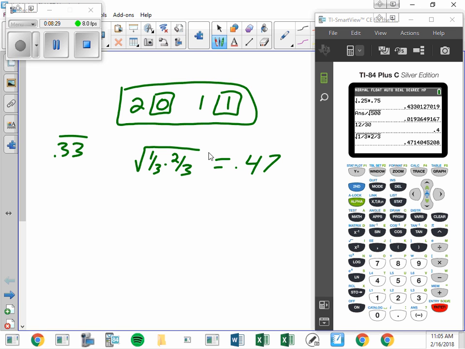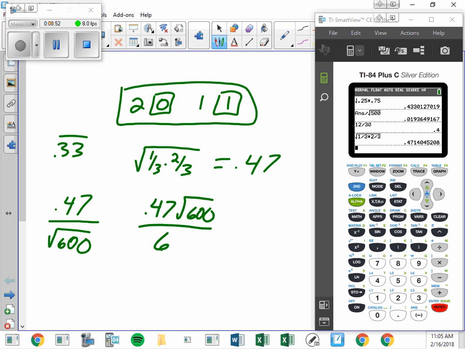Do we need the SE number? Nope. We want to skip straight to the SE percent. So we're going to do 0.47 divided by the square root of 600. Now once again, the other way to do it is like this, which is exactly the same thing.